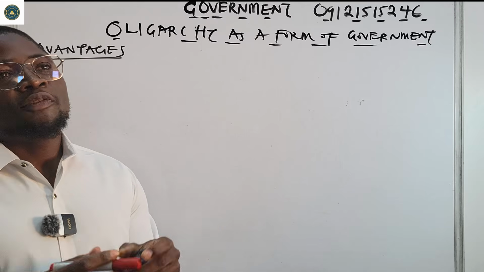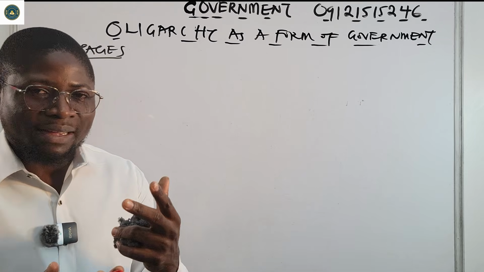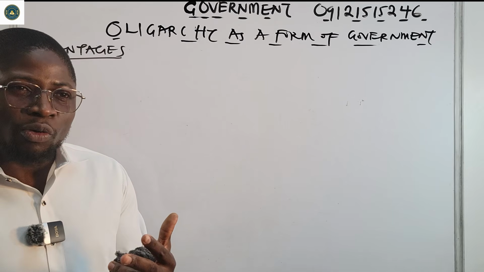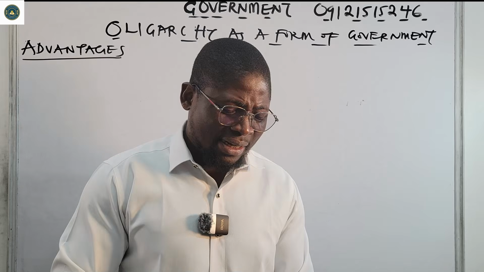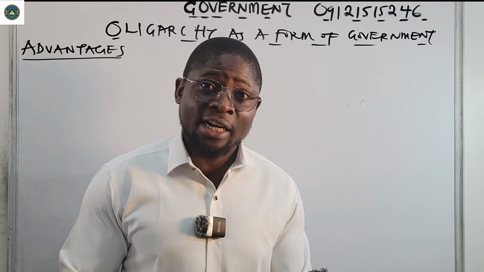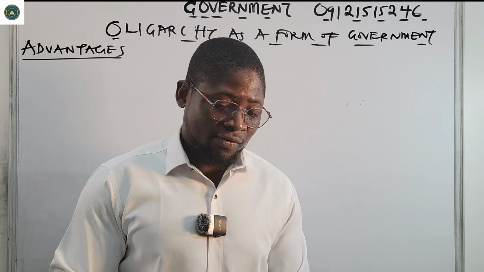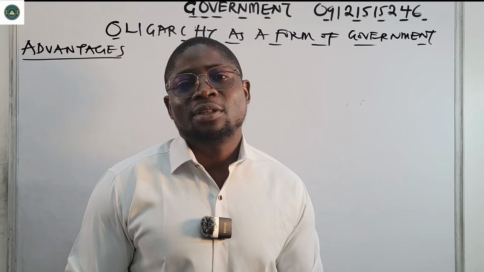Because few people are at the helm of affairs, decisions can be made very quickly. You don't need to go and gather the House of Reps. In Nigeria, for example, bills have to be passed through the Senate, and from the Senate the House of Reps will vet it before it is approved.